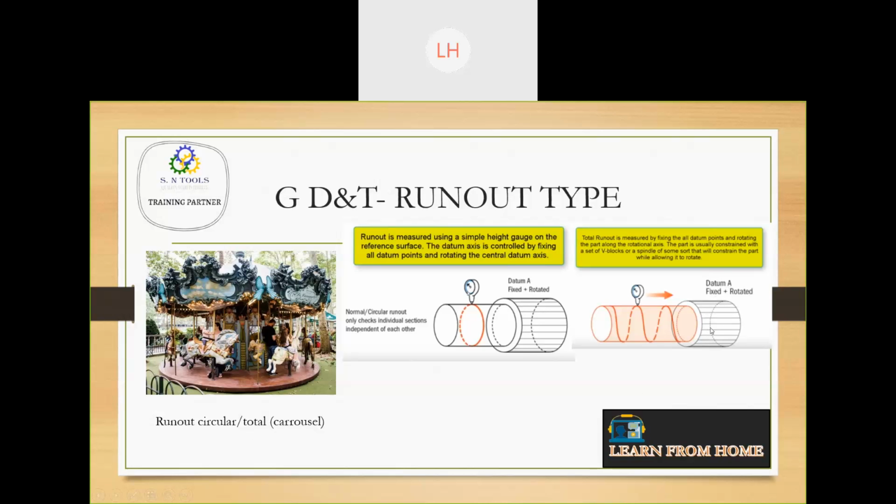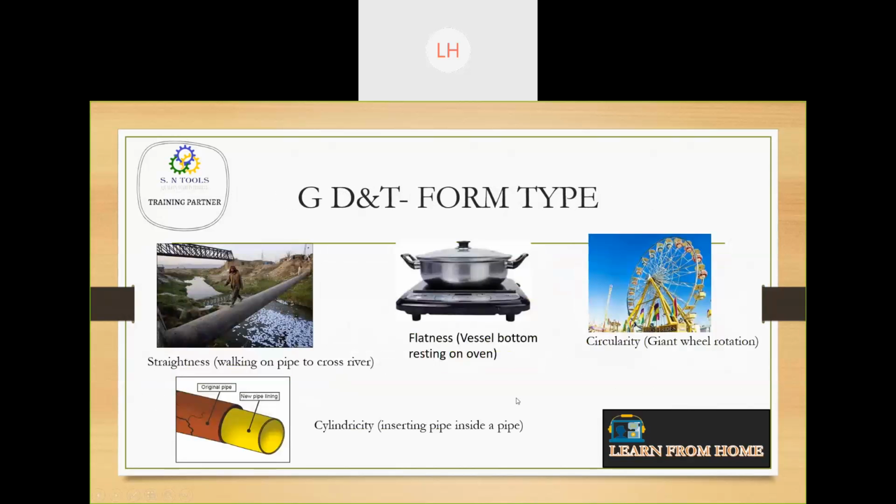Okay, the datum. This is the datum A. This is fixed with respect to this. The measurement is done. If this part is wrong, again this will be wrong. But if you take the cylinder, it is independent. It is wholly on its own. That is the difference.